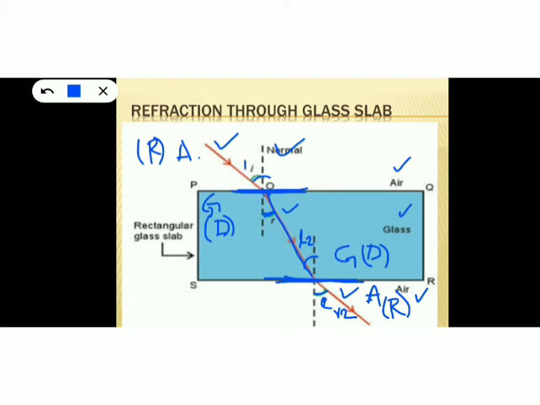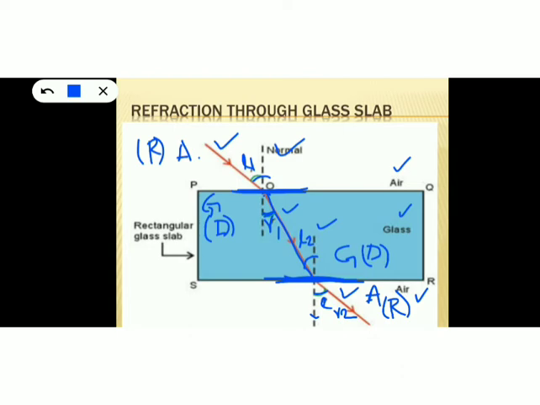And this angle is denoted by I1, and this angle is denoted by R1, which is the first set of angle of incidence and angle of refraction, and I2 and R2 form the second set of angle of incidence and angle of refraction for the second boundary. Okay, so better you follow the textbook notations.